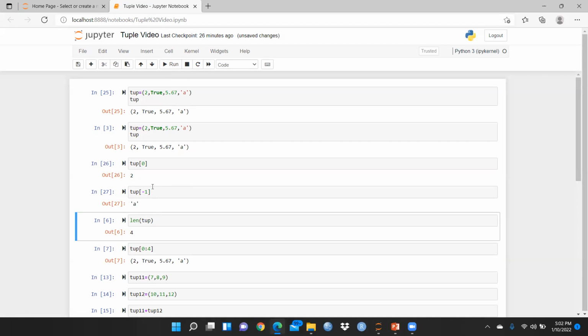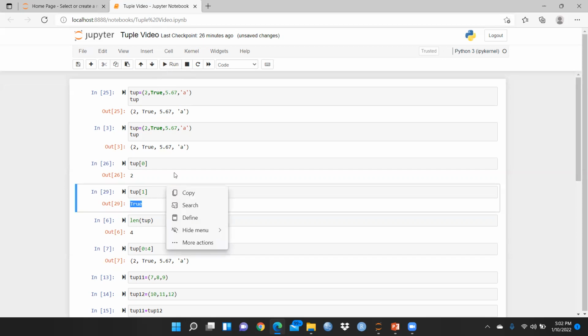Now suppose I just want to see a different position. Here you have to use square brackets. Let's say I just write 2 rather than 0, 1, and simply run. So you can see at the second place, the number is 5.67. And now let's say I want to see what the value is at place one. Simply I run, and now you can see the output is True.